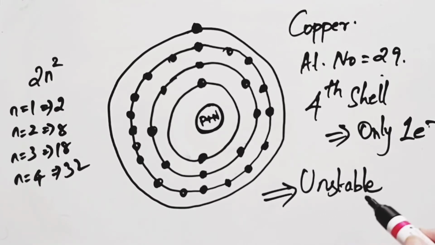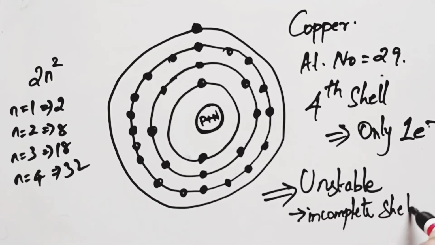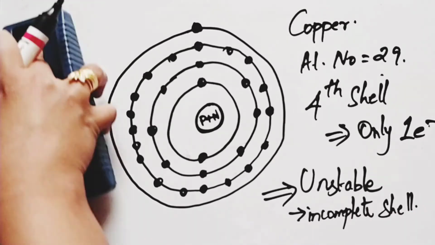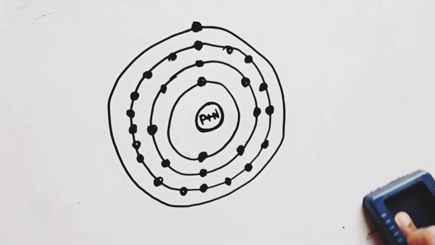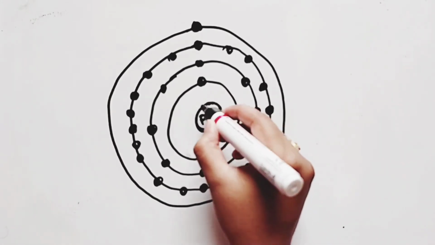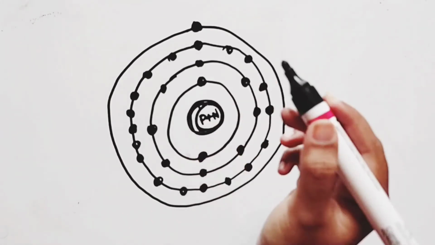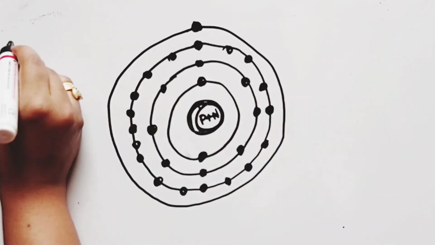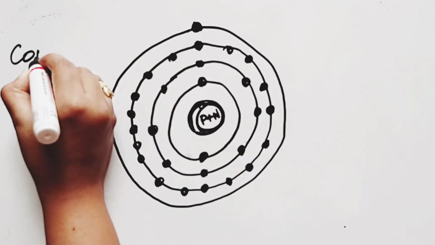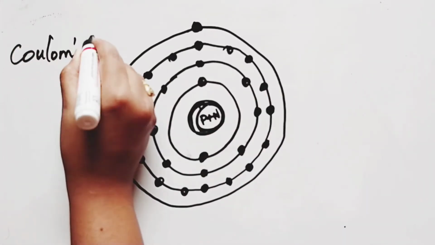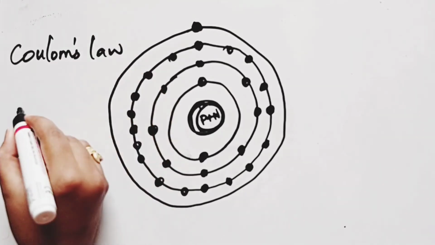The electrons are held in their orbits due to the force of attraction between the positively charged nucleus and negatively charged electron. The force of attraction between the positive nucleus and the negative electrons is given by Coulomb's law of attraction.